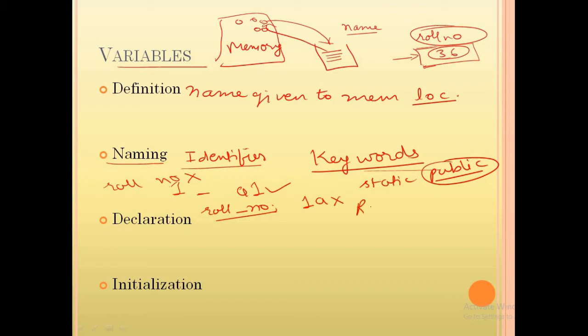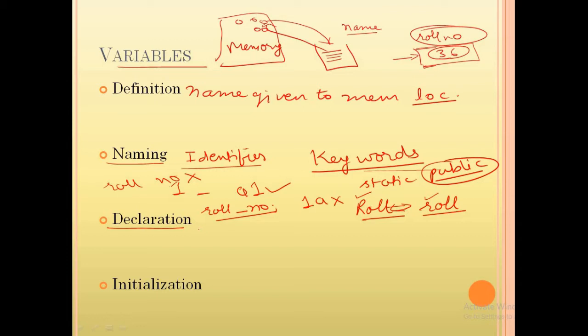Means if you write ROLL in capitals, or if you write roll in small letters, these will be treated differently by the Java interpreter, because one has a capital letter and the other has a small letter. These are not one and the same thing in the eyes of Java. Okay. Next thing is, in Java you have to declare a variable before using it.